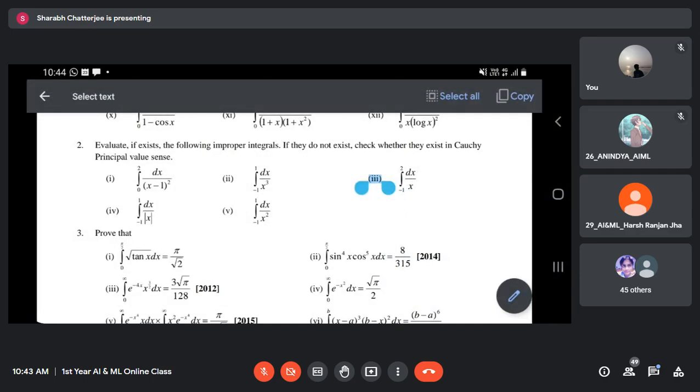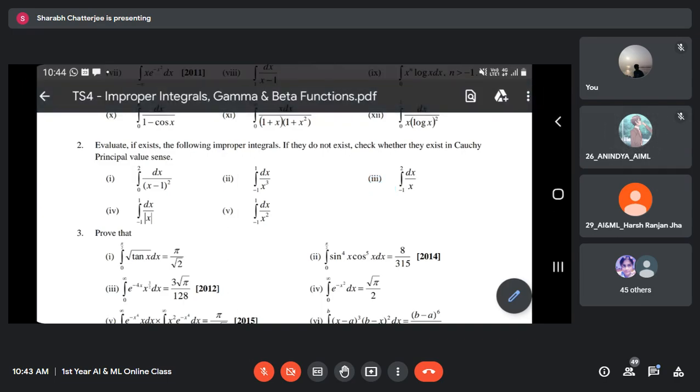Then I think, yes, because of log of minus 1, it will be still divergent. Right? It will be still divergent. Log 2 is not the answer. It will be still divergent. Okay. Let us do one more question.